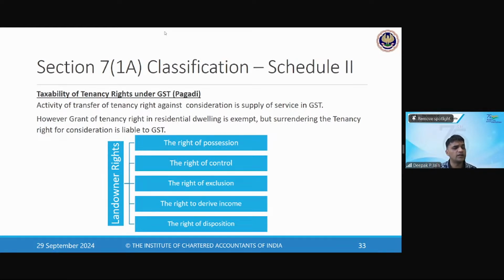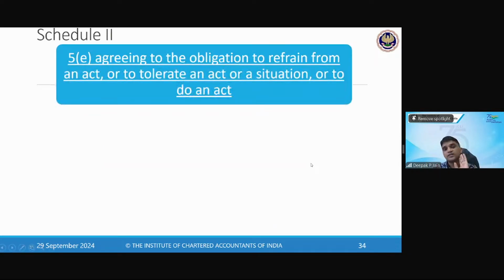Pagdi is refundable? No, Pagdi is generally not refundable. That is on classification of schedule 2 in terms of Pagdi. Now, important thing is this was there even before. Another thing, that 5E, what we were discussing, that is very important.